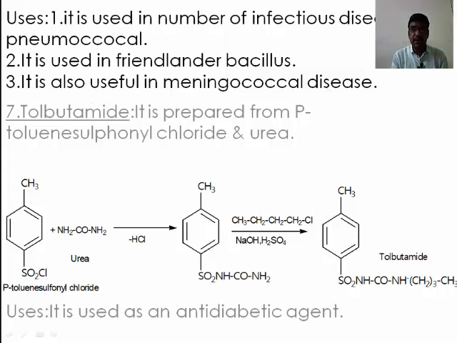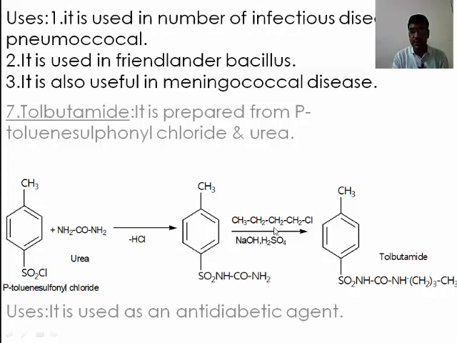The seventh drug is tolbutamide. It is prepared from paratoluene sulfonyl chloride. This is paratoluene sulfonyl chloride. On reaction with urea, the Cl group gets removed, and one of the hydrogens from NH2 gets removed, and here is formation of SO2NH C double bond O NH2.